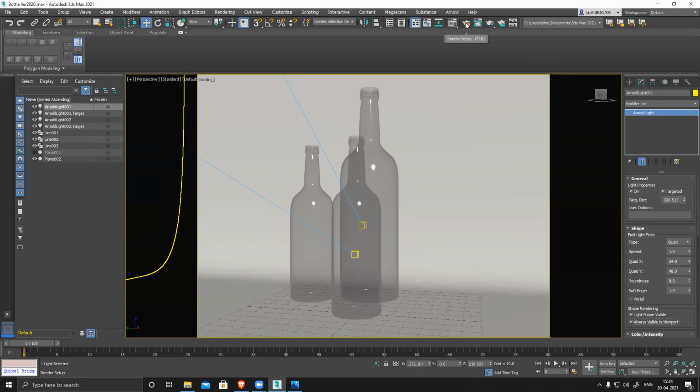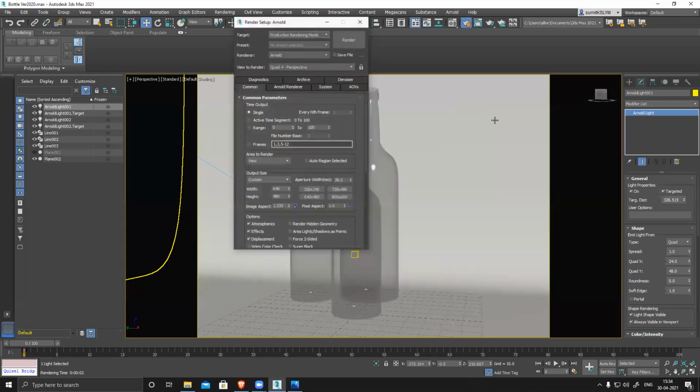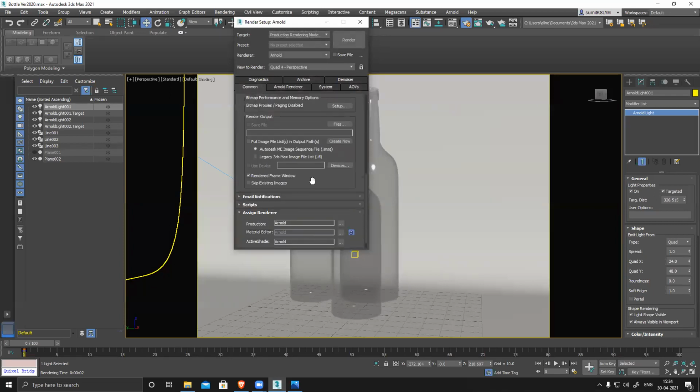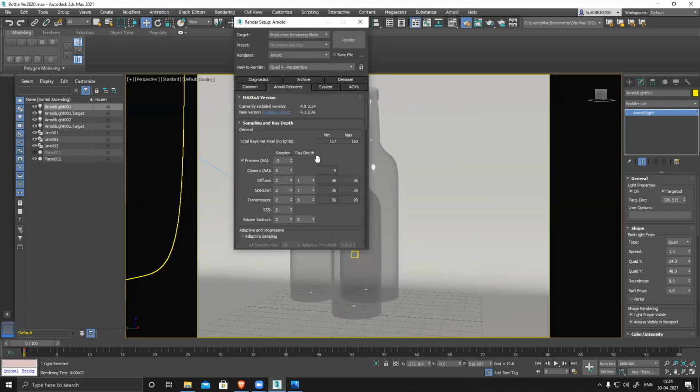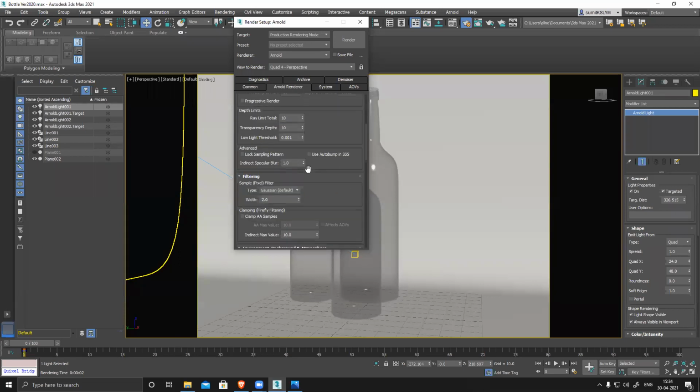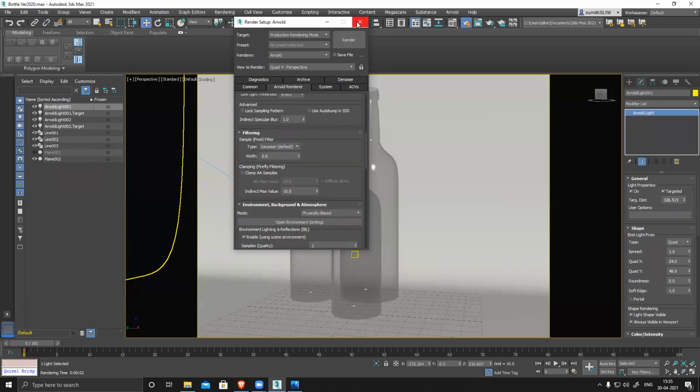Visible. Render setup. Arnold, correct. Arnold renderer. Okay, a new version is available, I have to update it. Okay. Rest everything is fine.